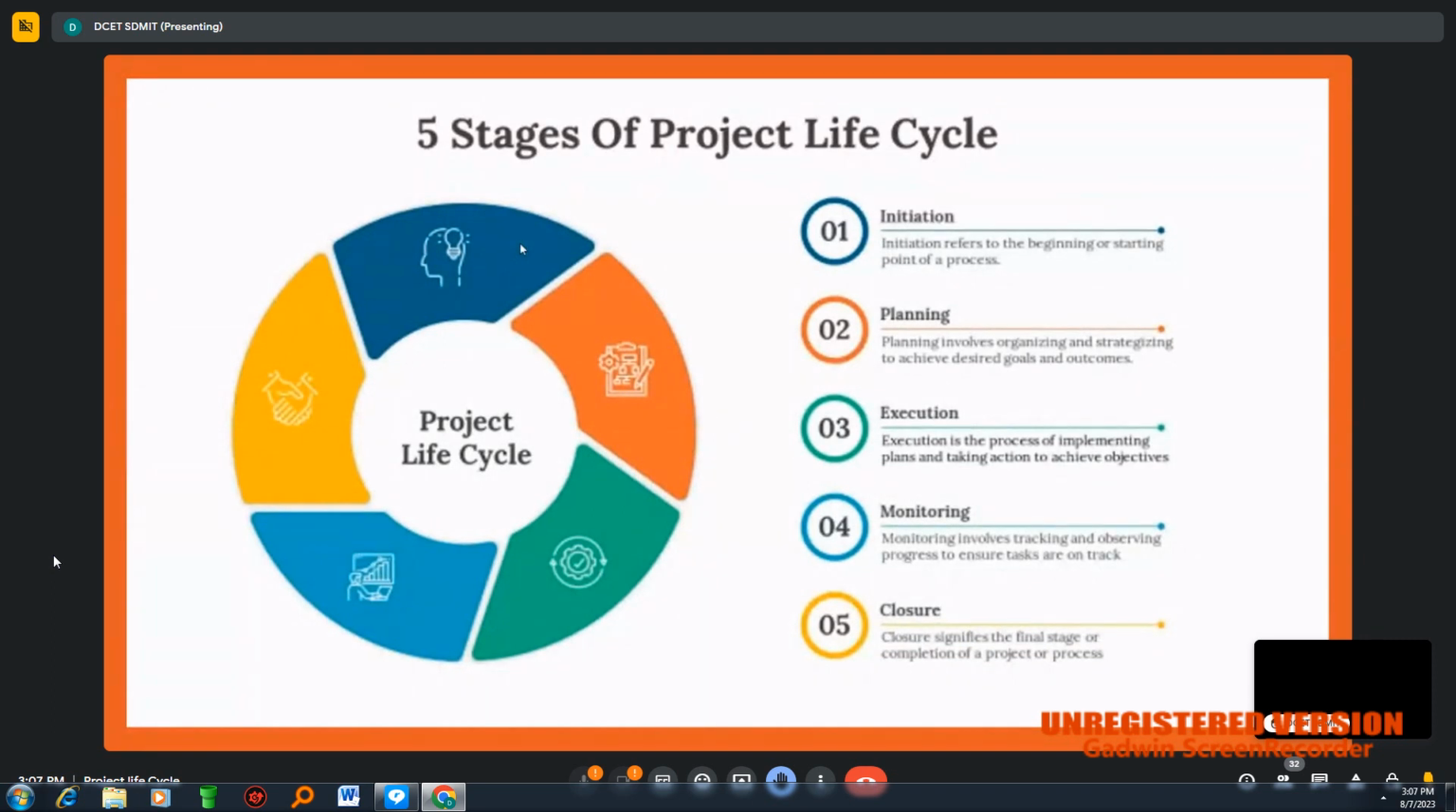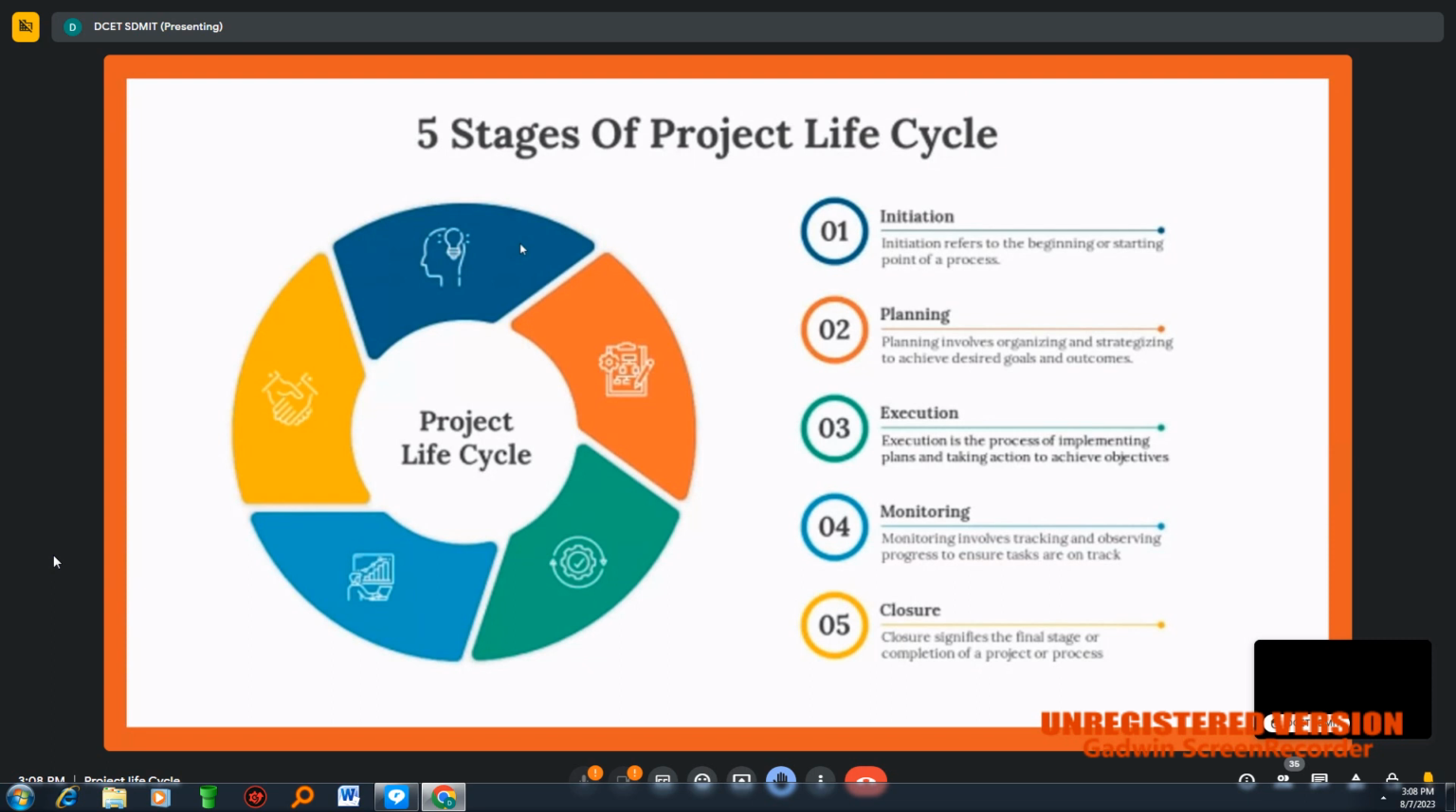Planning means who has to do what, and how to deploy the different strategies for achieving the different outcomes. We have already laid a sound plan. Once the plan is ready, we need to implement it. The implementation of a plan is called the execution phase. In execution, we need to check whether whatever we have planned is happening properly or not. So execution is the process of implementing the earlier developed plans and taking action to achieve the objectives.